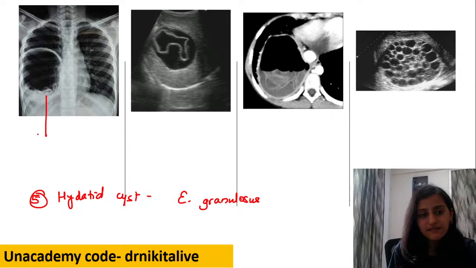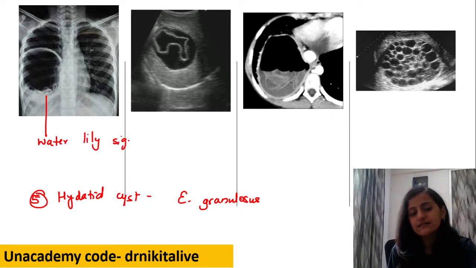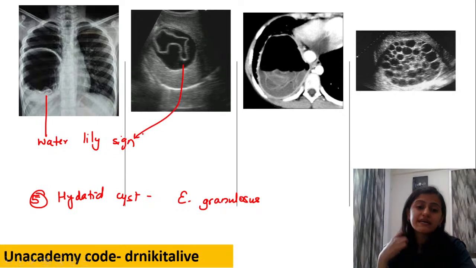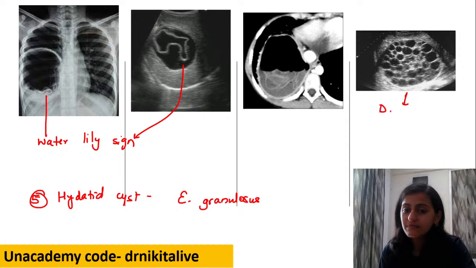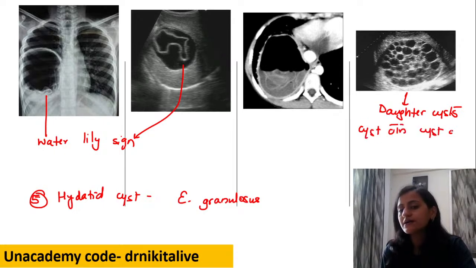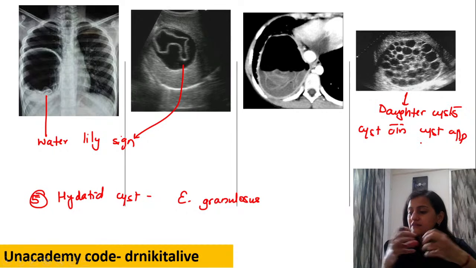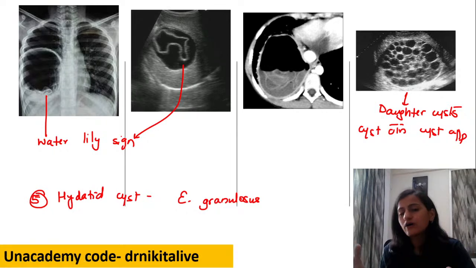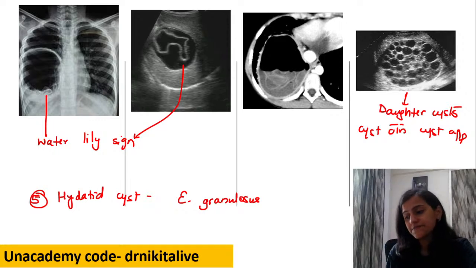So this is the water lily sign. Again, a very, very favorite question for the exam. This is the mother cyst with the multiple daughter cysts, so that is basically your cyst within cyst appearance. Within the mother cyst, we have multiple daughter cysts, also called honeycomb or rosette pattern. All right, so this is a hydatid cyst.